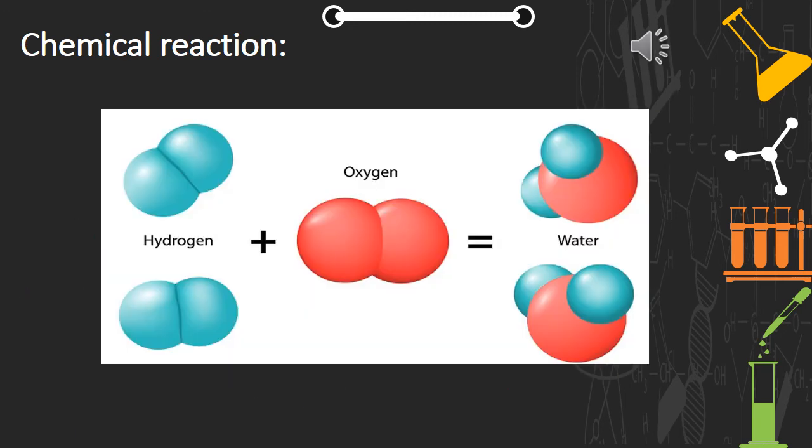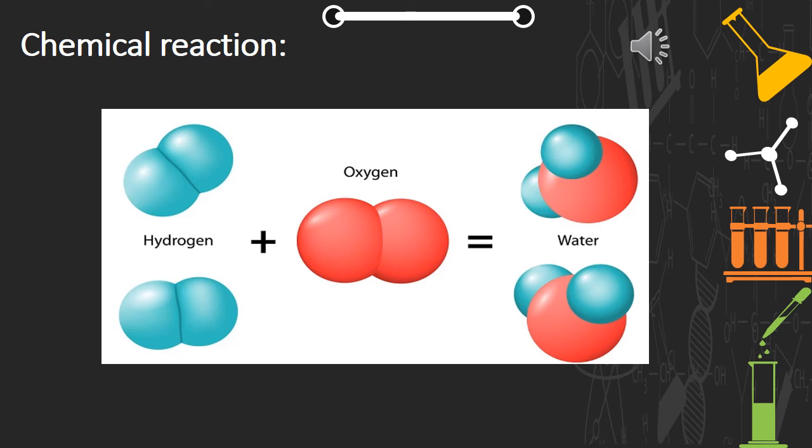Okay, this is an example of a chemical reaction here. You can see the formation of water. Now if you see the reaction, hydrogen combines or reacts with oxygen to give water.